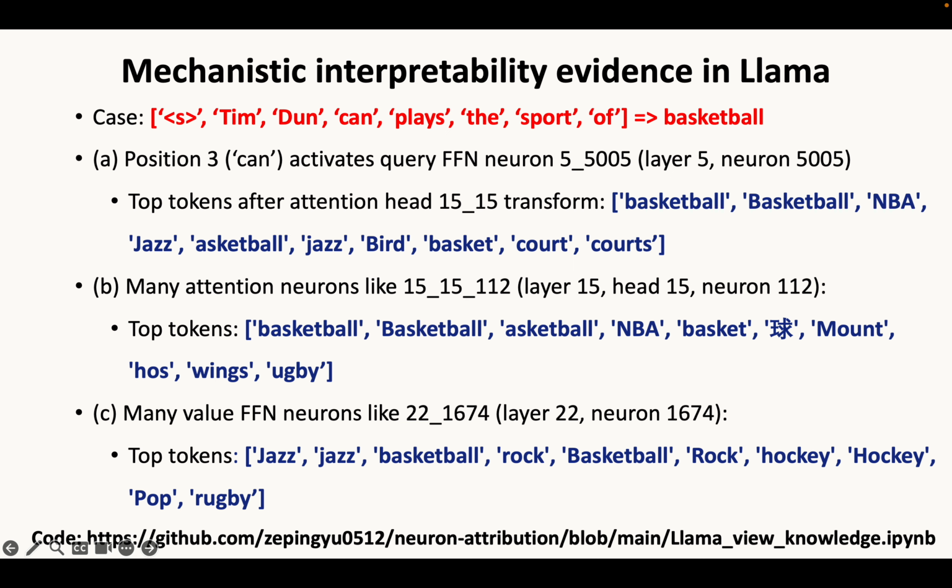Here is the mechanistic interpretability evidence we found in Llama when projecting the neurons into unembedding space. The input is "Team Duncan plays the sports of", and the output is basketball. First, position 3, which is the second BPE token of Duncan, activates the query FFN neurons. These neurons' tokens are related to basketball after transformation by an attention head. Then attention value neurons and FFN neurons are activated. These neurons' top tokens are also related to basketball.